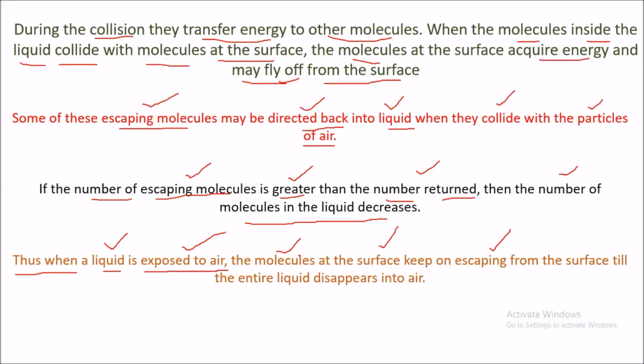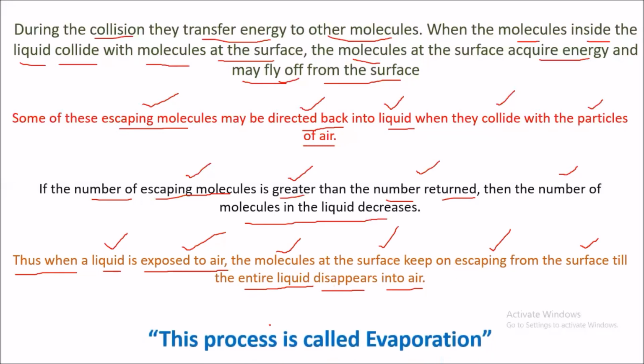The molecules at the surface keep on escaping until all the liquid disappears into air. Then this process is called what? Evaporation. We call this process evaporation.